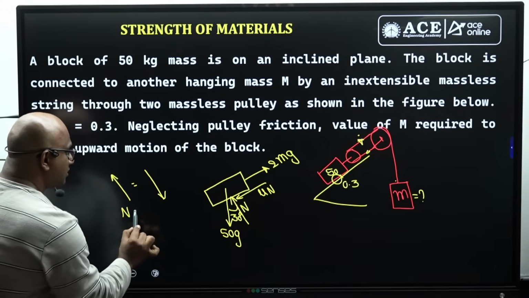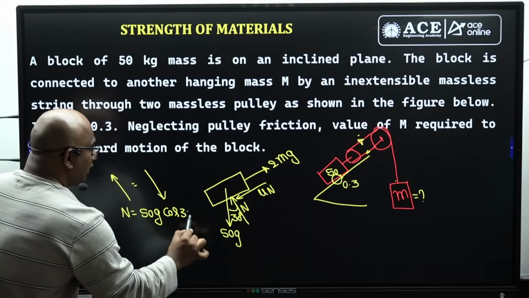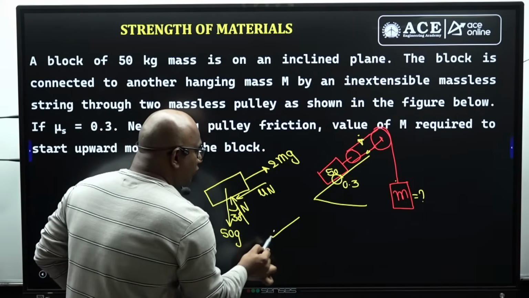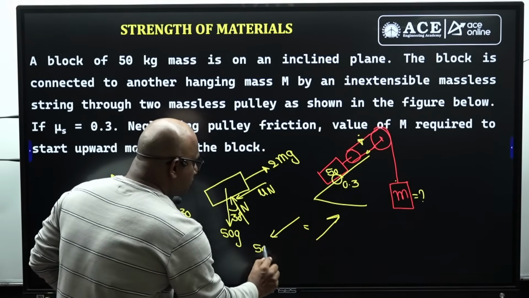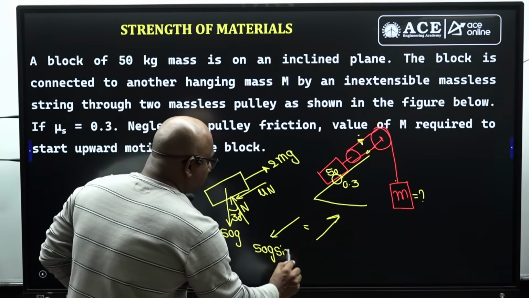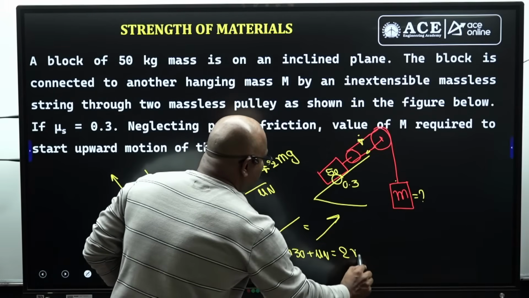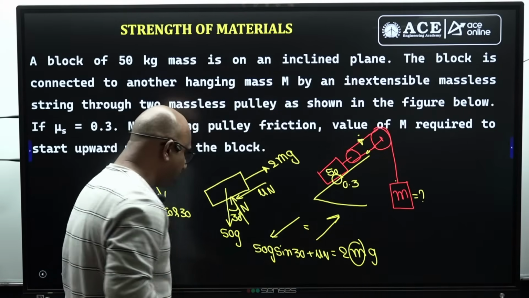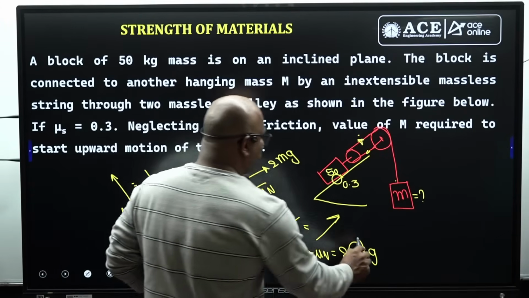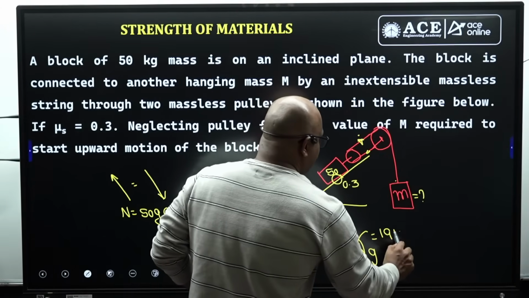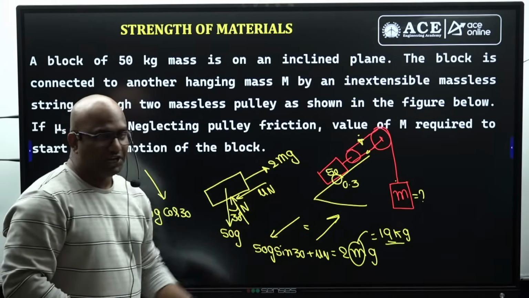So N equal to how much, guys? 50G cos 30. Now tell me, sir. This side downward equal to this side upward. So this side downward how much, guys? 50G sin 30 plus mu N, that equal to 2 times Mg. The unknown is what exactly, sir? M itself. If you just calculate, you are going to get approximately 19 kg. Whether right or wrong, we don't know, guys. As per the data, we are getting 19 kg, guys.